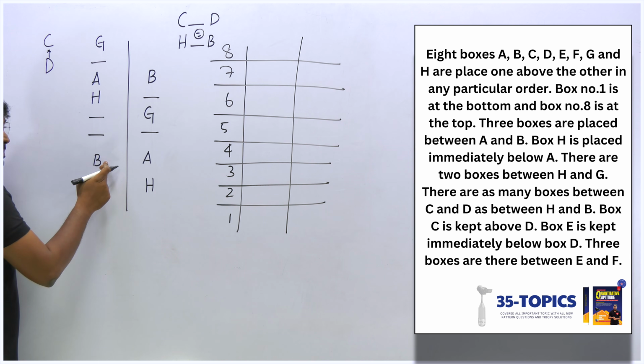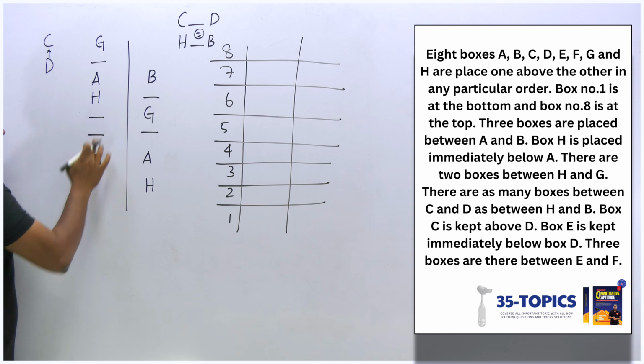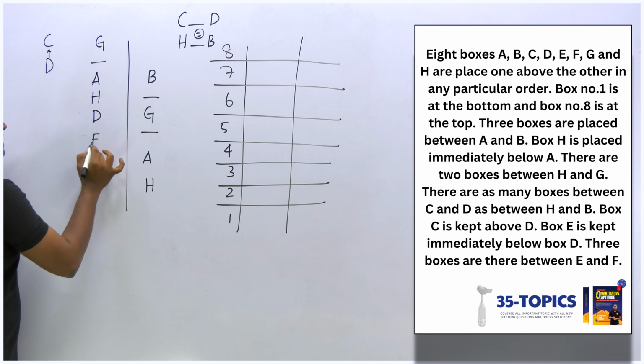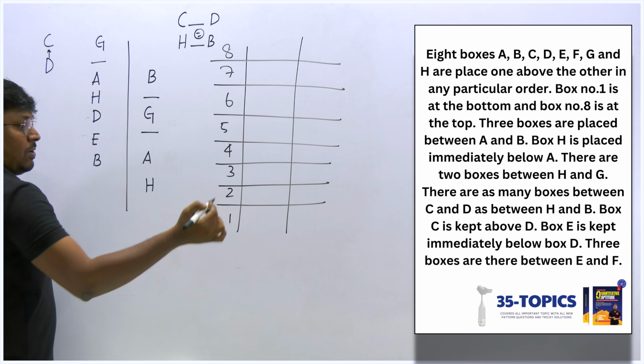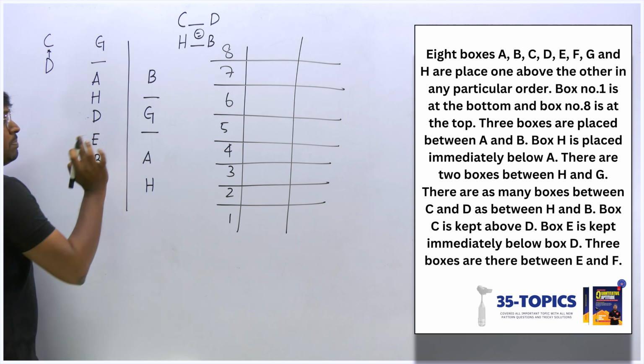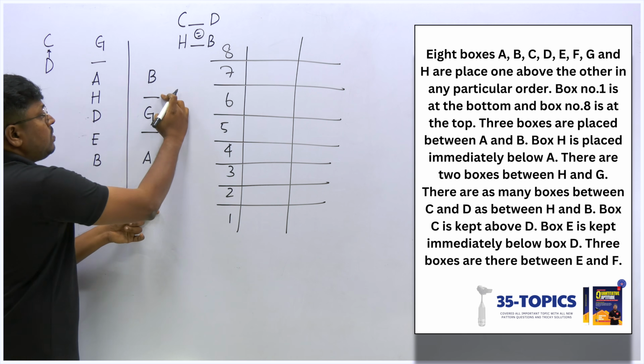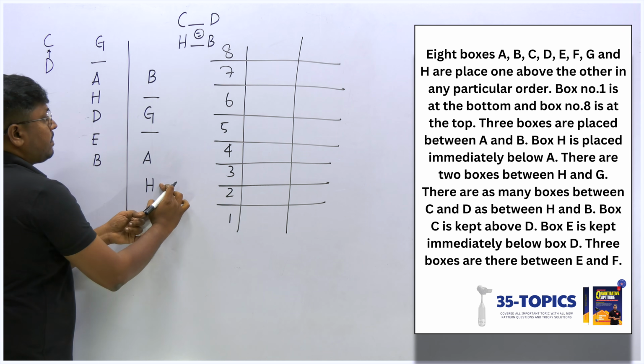Already 7 is fixed. So definitely D and E is not possible. So the only chance is that I should fix E here, because below D it should be E. So below D it should be E. Only one chance. Now getting onto this possible diagram, 1, 2, 3, 4, 5, 6.